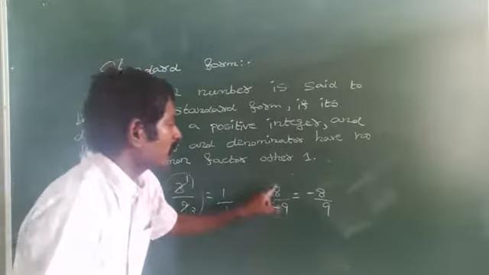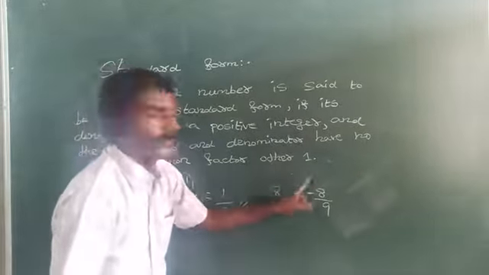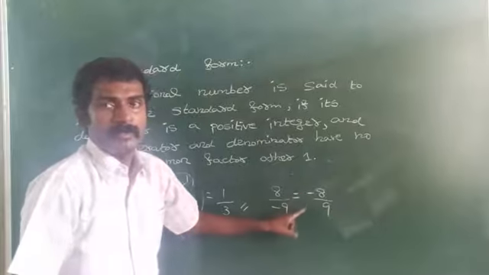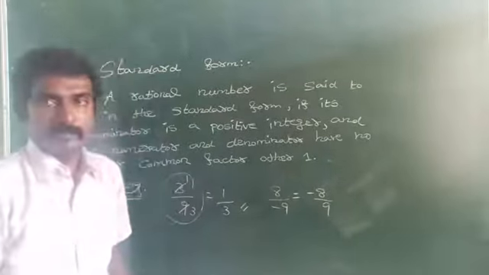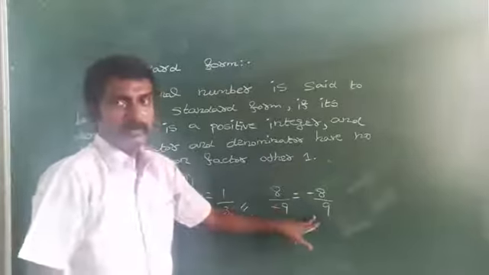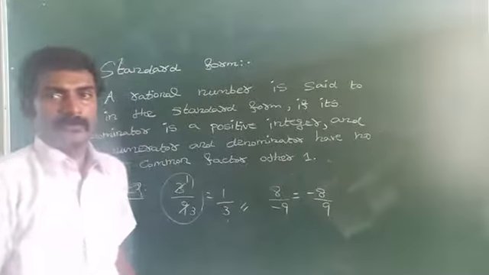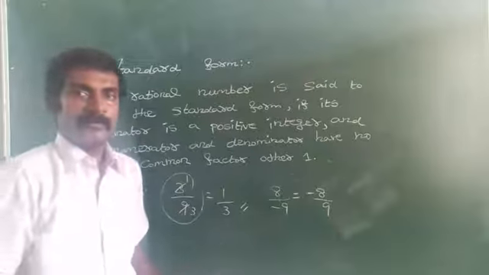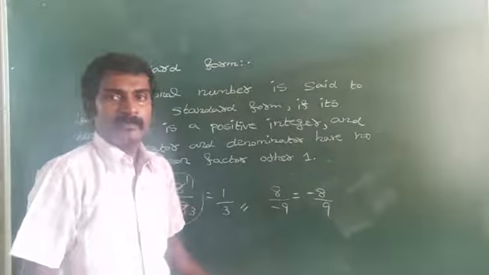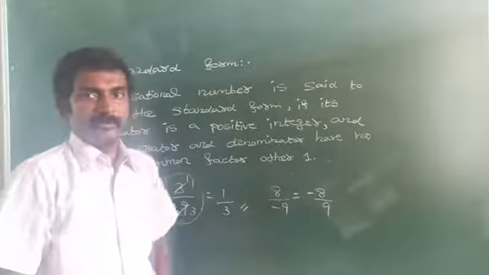So that's what you can multiply by minus on both sides, in both the numerator and denominator. Then minus 8 times minus is what? You will get plus 9. So minus 8 by 9. Here the denominator is what? Positive. Both 8 and 9 have no other common factor other than 1. Therefore, it is called as what? Standard form of a rational number.